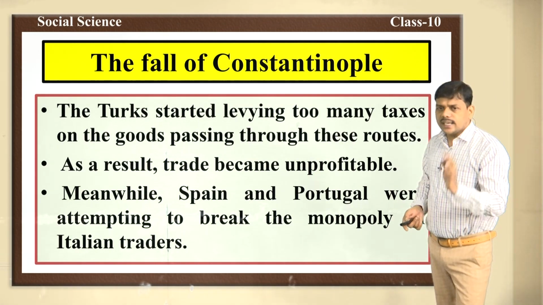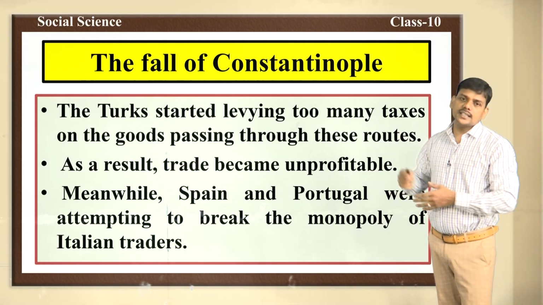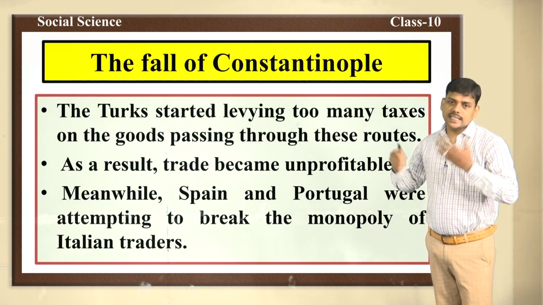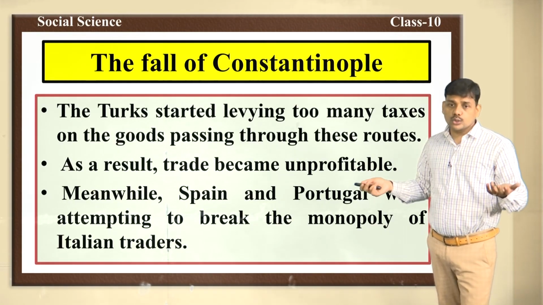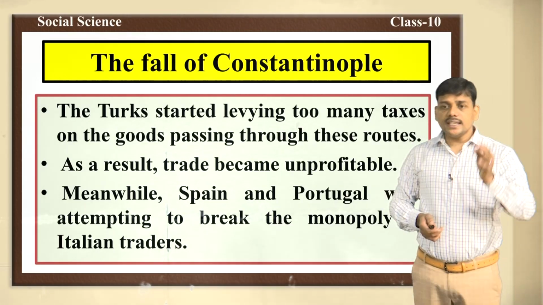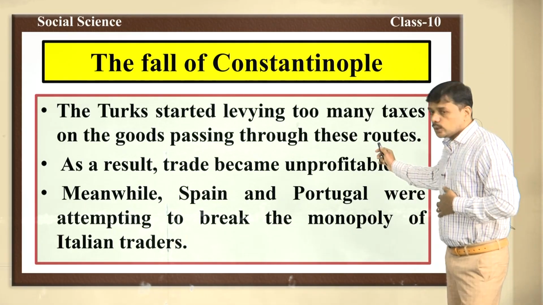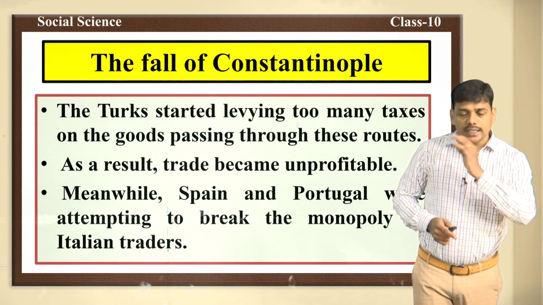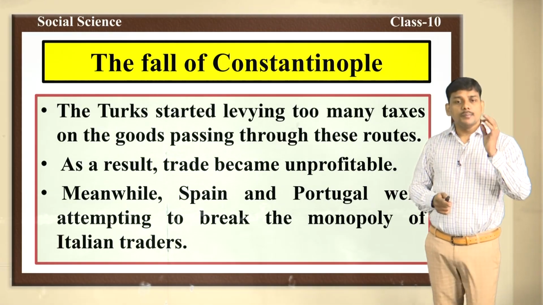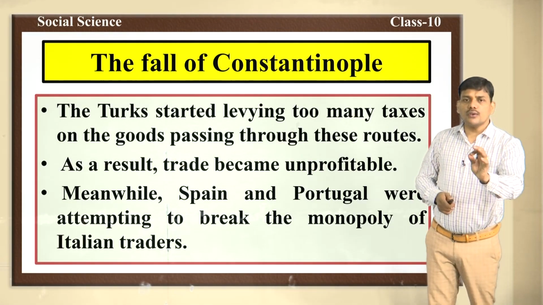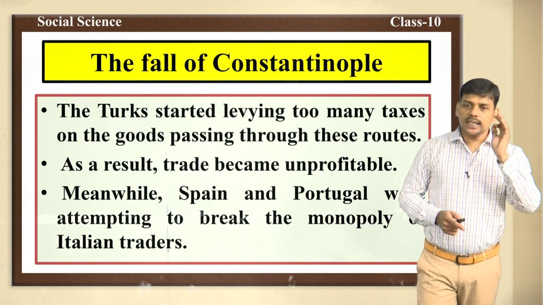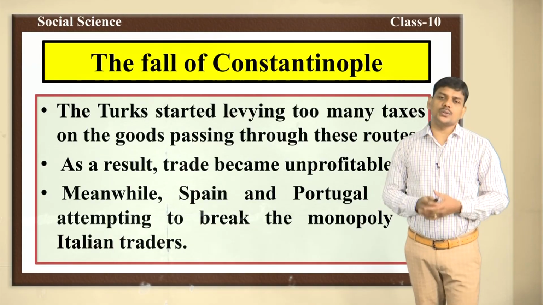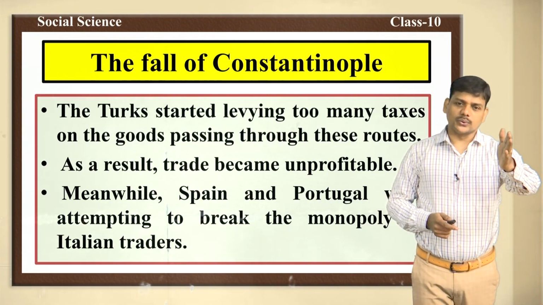In this way, trade became unprofitable for other traders, for other merchants like Europeans, Italians, Spain, Portugal. That's why Spain and Portugal, they were attempting to break the monopoly of Italian traders. Why did they attempt to break the monopoly of Italian traders? Because trade became unprofitable for them. Why trade became unprofitable? Because the Turks started levying too many taxes on the goods passing through these routes.